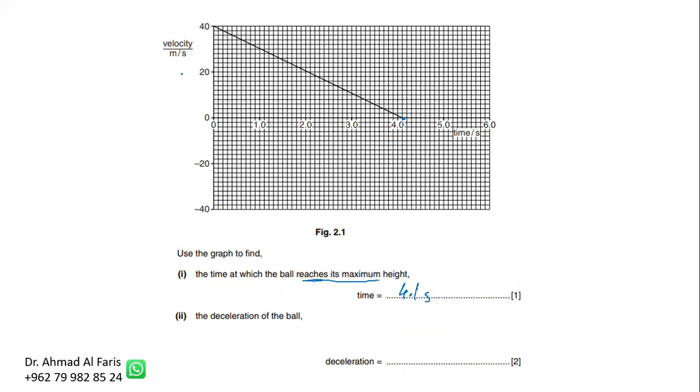The deceleration, we said this several times, acceleration and deceleration are the same thing. It's finding the gradient, and finding the gradient means rise over run. So 40 minus 0 divided by 4.1 minus 0. Forget the negative because they ask about the deceleration, which is negative already. So forget the negative sign, which is 9.76, or you can write 9.8, to 2 significant figures, meters per second squared.